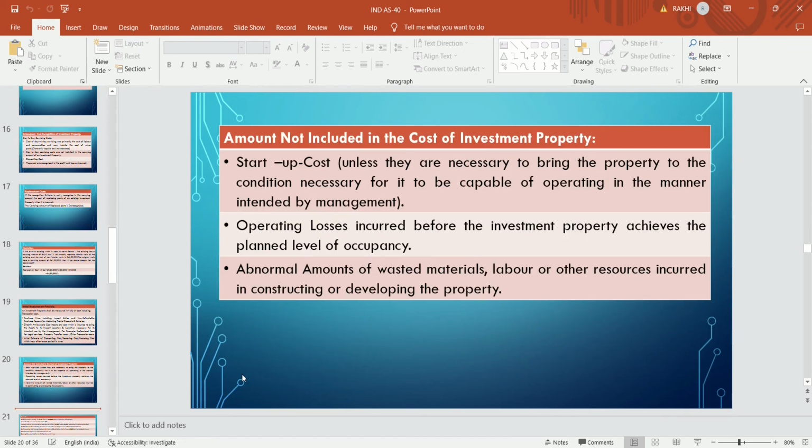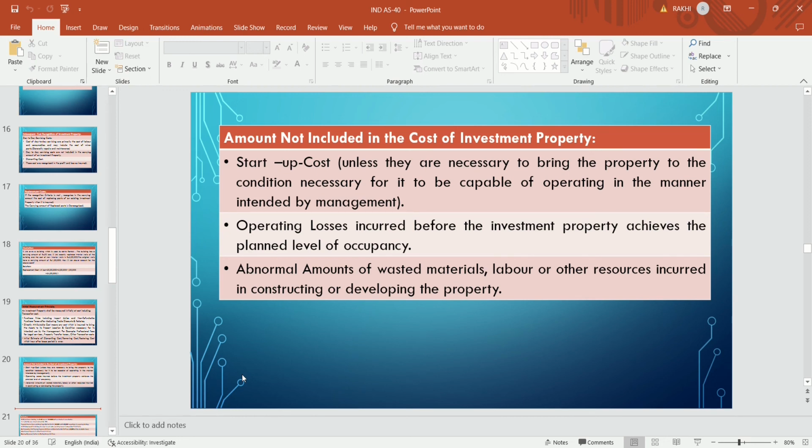Amounts not included in the cost of investment property, like operating losses incurred before the investment property achieves the planned level of occupancy. Operating losses means, if the company has constructed a building with the intention of renting it out, but for 2 years the building is lying vacant and the company incurs maintenance cost and security guard expenses on that building, those are operating losses.